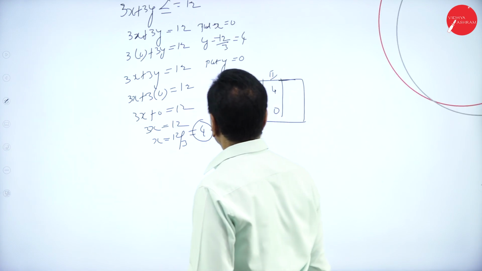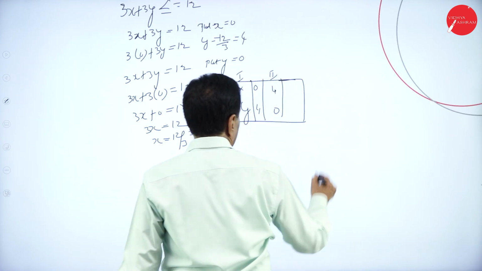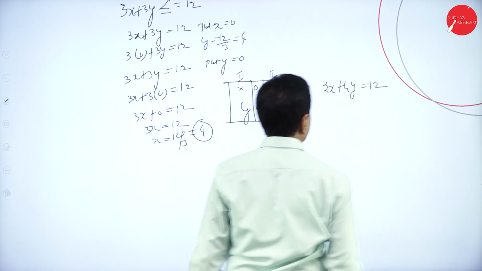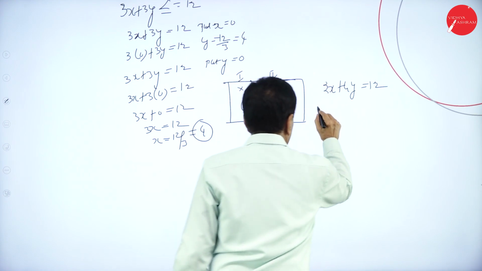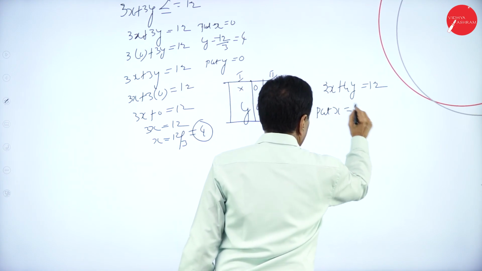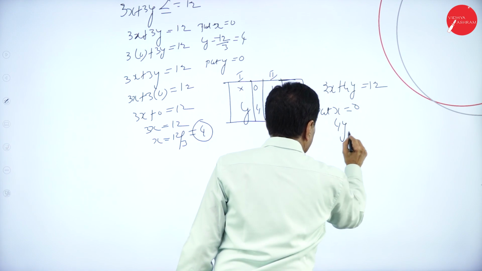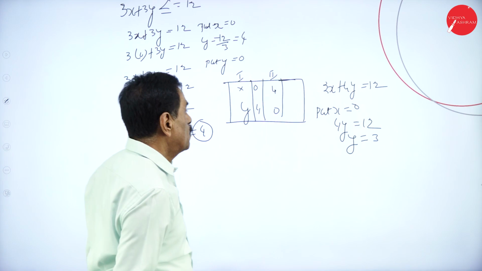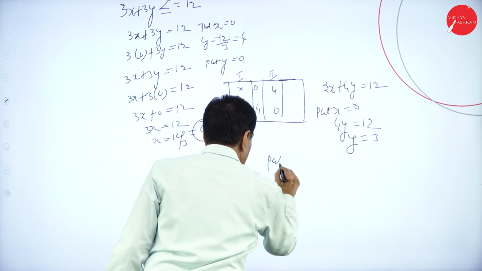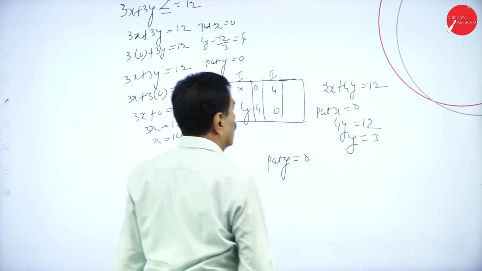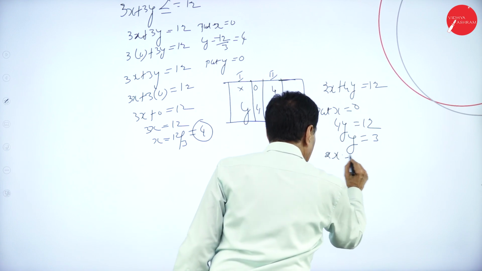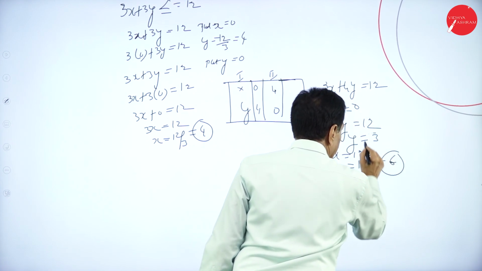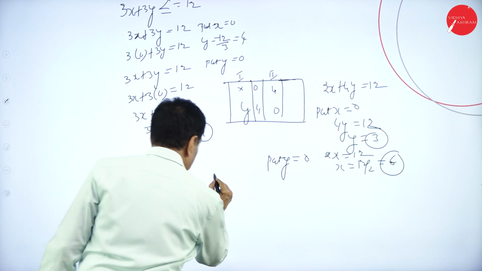Second equation, 2x plus 4y is equal to 12. Put x is equal to 0: 4y is equal to 12, y is equal to 3. Put y is equal to 0: 2x is equal to 12, x is equal to 12 divided by 2, which is 6.